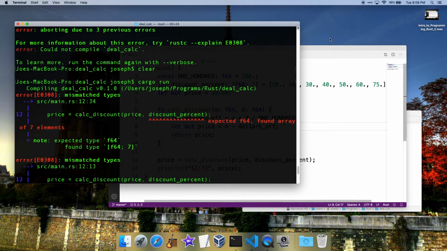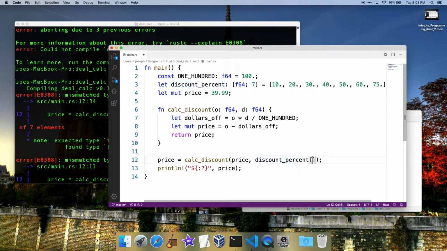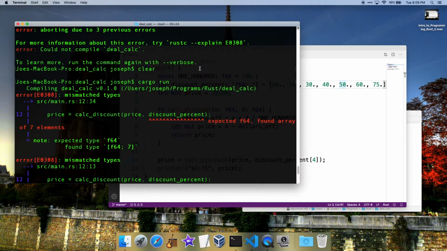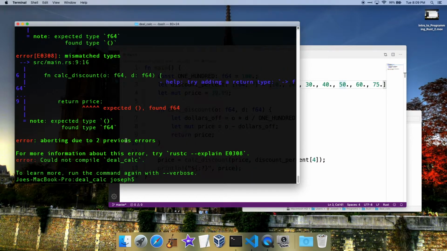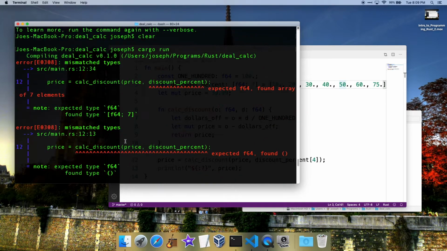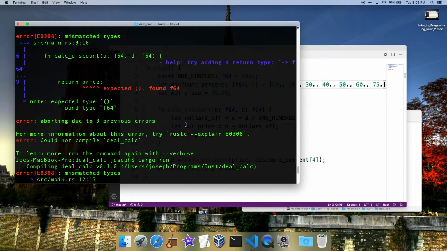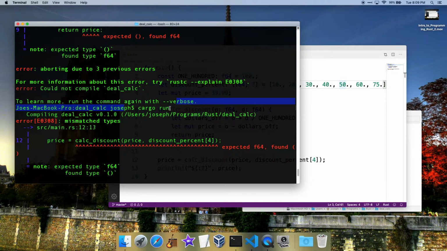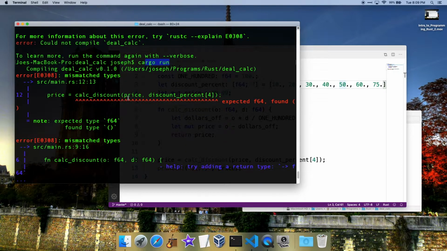Expected F64 found array. Oh, we got to give it one of our array values. Let's give it, what, 50%? Does that work? So that's the 4. 0, 1, 2, 3, 4. Yeah, so that's one more bug gone. Let's see what else we got here. Oh my goodness, there's so many. No, wait, that's not right. Here's where we ran it. Cargo run. Calc discount. Expected F64 found something else.